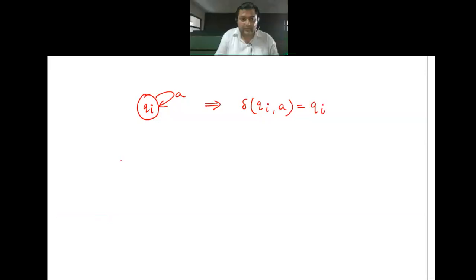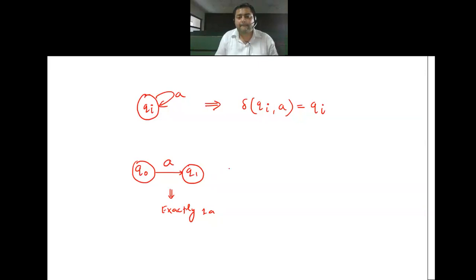Good enough. Now, in spite of this, if I have this, let's say Q0 moving to Q1 on A. So how many number of A's available here? Exactly one A. Exactly one A is available. All right. Now, how to write the transition function for this?